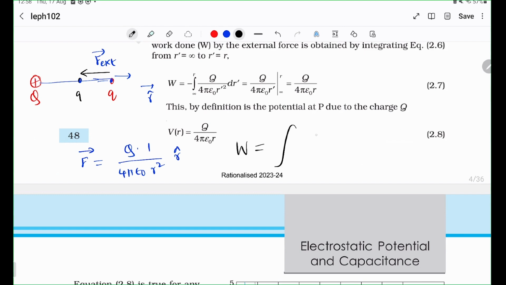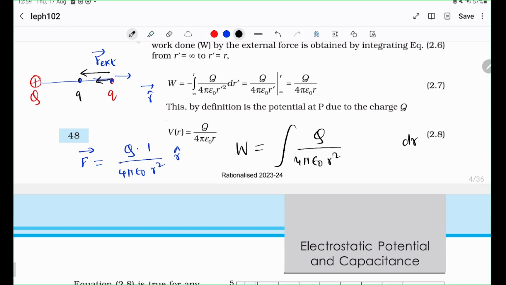Well, you are putting in Q by 4 pi epsilon naught r squared, minus r cap, because you are pushing it in the opposite direction, dot dr. dr is moving this way, right? So this is dr also, minus r cap. Now minus r cap dot minus r cap is plus 1. So the dot goes away. And this is what you're integrating from.